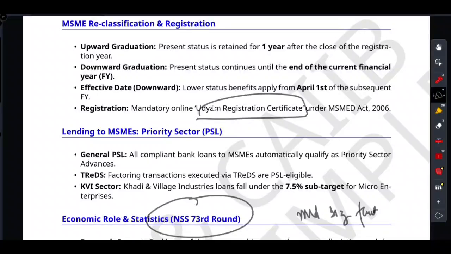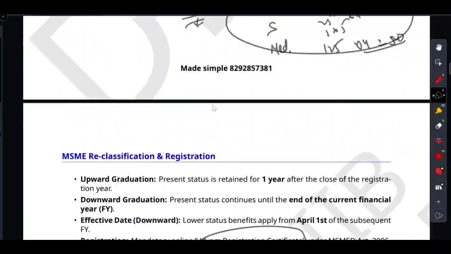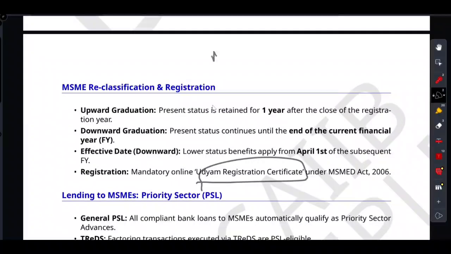As you can see, they have mentioned here, it mandates them under the MSMED Act of 2006. Once a business has this online ID, banks love them. Why? Because any compliant loan given to an MSME automatically qualifies as a priority sector loan. So suppose there is an MSME and they have this Udyam certificate. The bank loves giving them loan because it qualifies under PSL, priority sector lending.